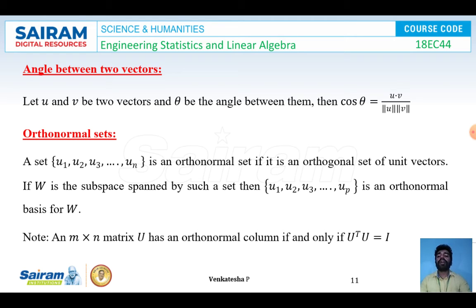That is, if W is the subspace spanned by such a set, then u1, u2, u3, etc. up is an orthonormal basis for W. And note, an m cross n matrix U has orthonormal columns if and only if U transpose U is equal to an identity matrix I.